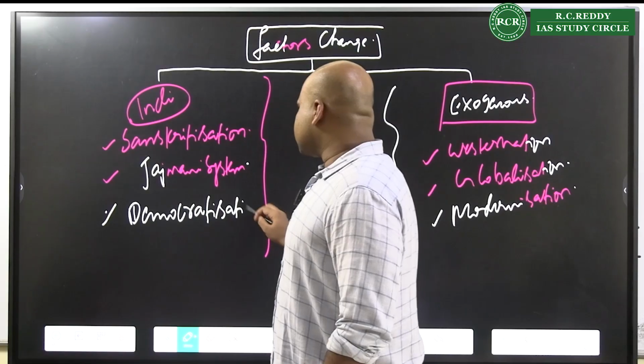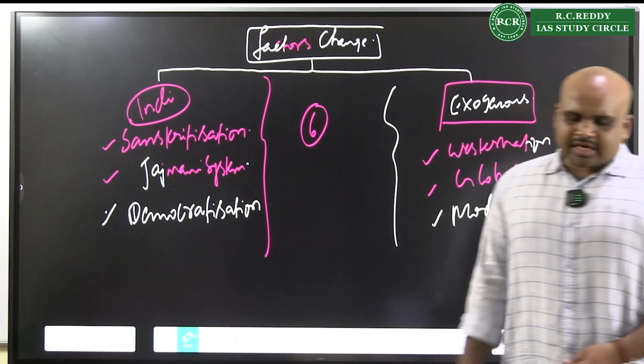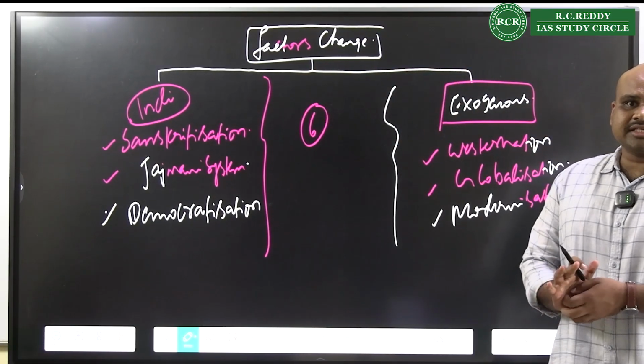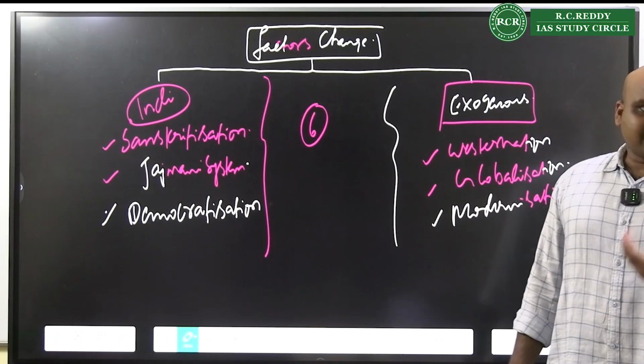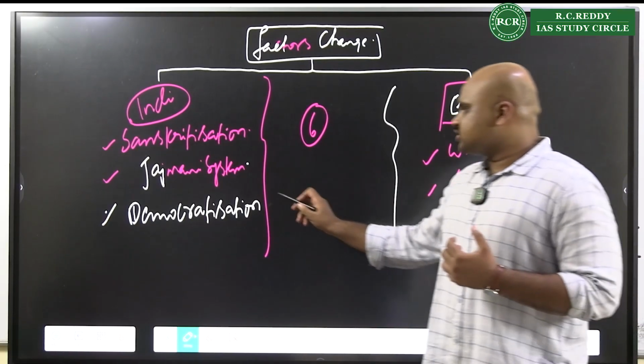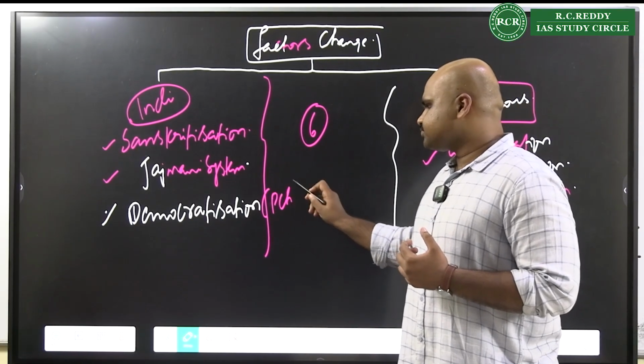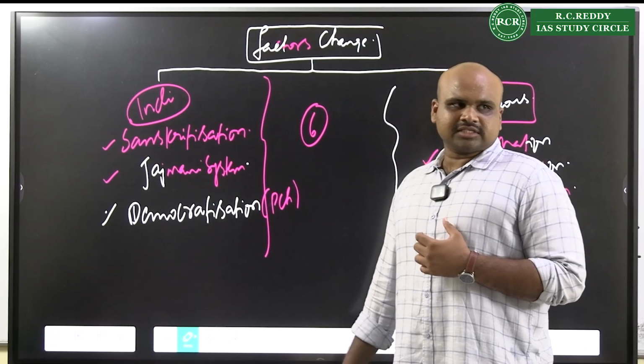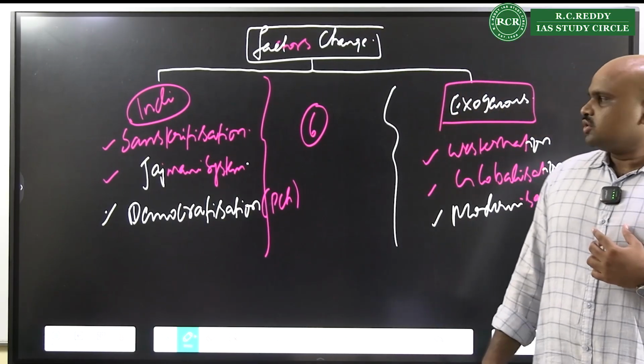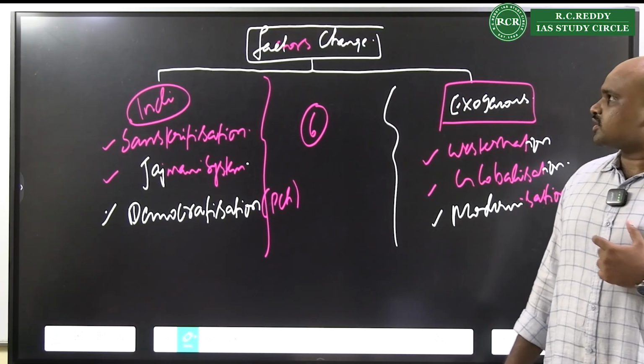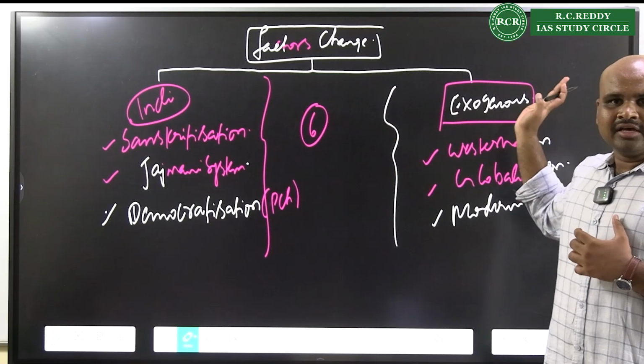With democratization also, the internal systems are changing. For example, you see the Panchayat Raj system that is bringing in some change. So that is one thing you will have to remember with respect to the internal and external factors.